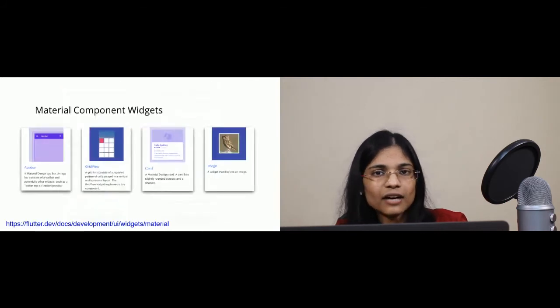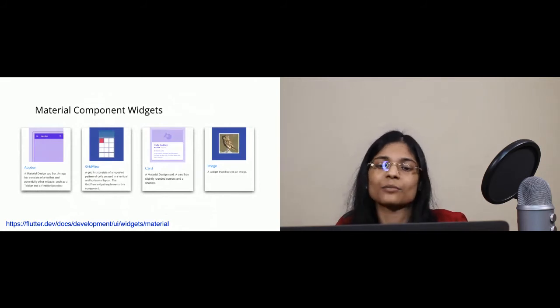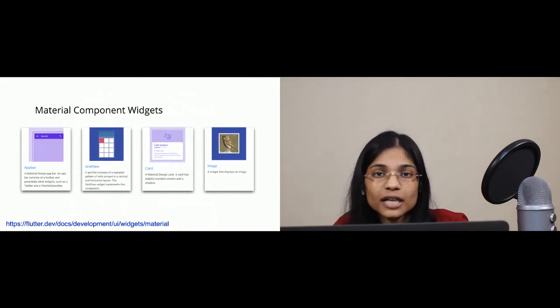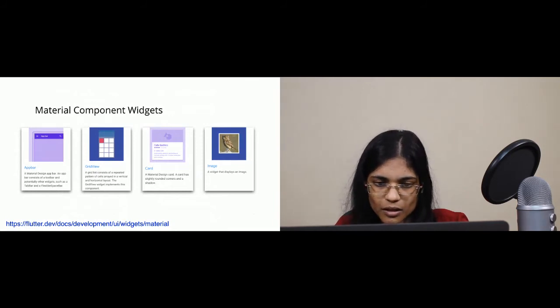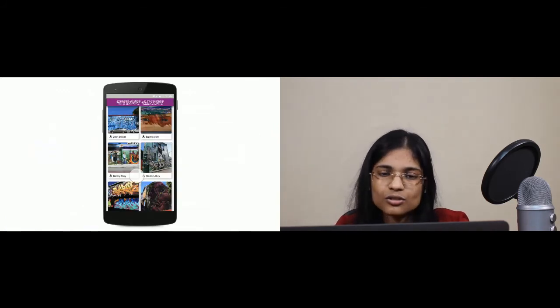So again, after making this wireframe, you try to map it to material design specification terms, and you try to figure out whether you need an app bar or a drawer and etc. Now in Flutter, a lot of these widgets are pre-built, like app bar, grid view, card, image, and you can directly use them. So this is the first iteration of the app that you make using Flutter inbuilt widgets. So let's look at it.